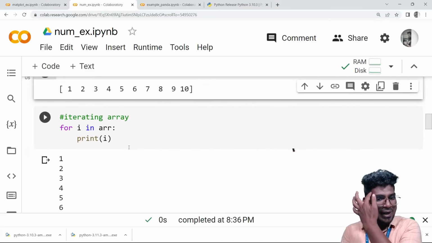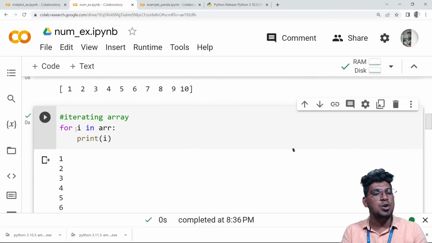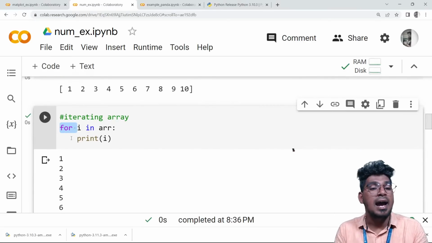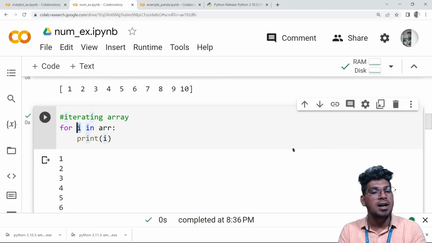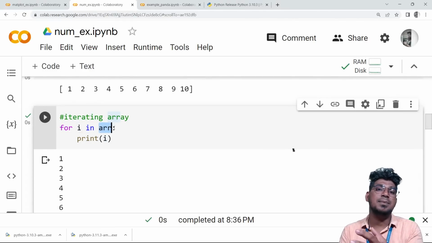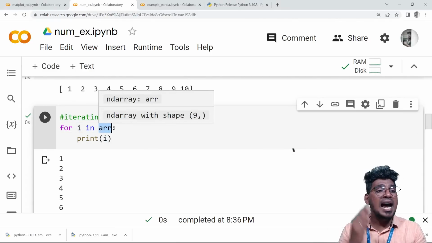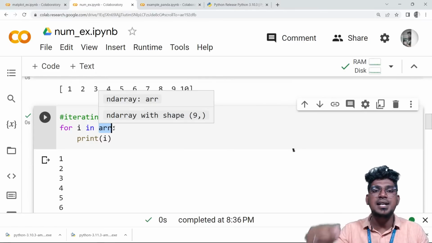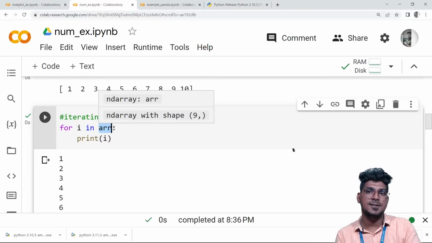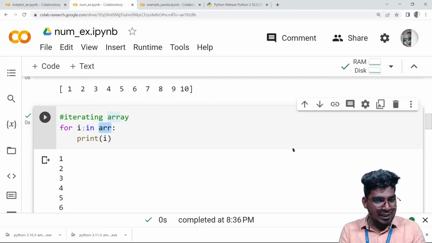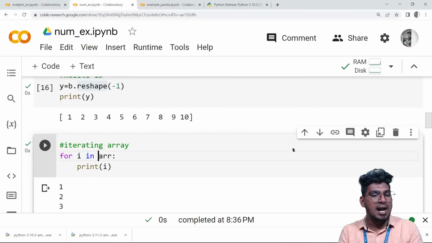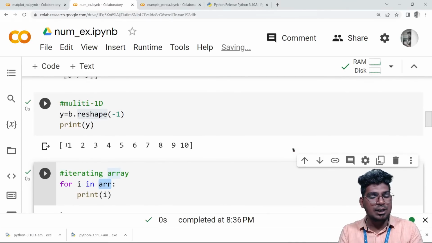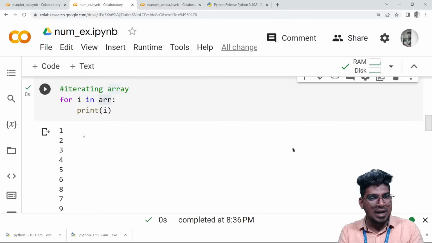And after that, iterating over the array, that is possible with the help of the for loop. And i is nothing but the iterating variable, and arr is nothing but the array. That particular item you can iterate over one by one. So this iterating variable iterates the items one by one. For example, array of these particular items, you can see here 1 2 3 4 5 6 like that.